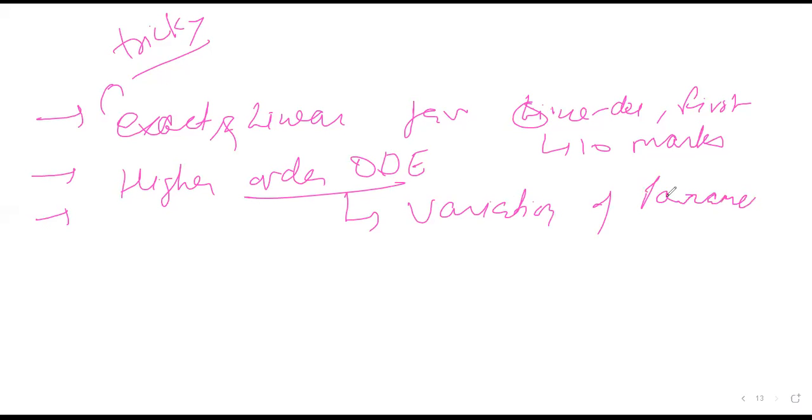is the favorite topic of UPSC. So you can find one question of variation of parameter almost every year. There are only a few years where a question of variation of parameter is not asked. Otherwise, every year one question is asked from variation of parameters, and they are usually asked for 15 to 20 marks. So you should be knowing about this.